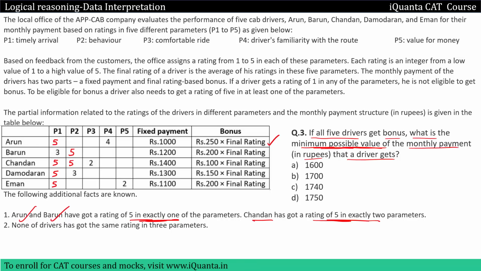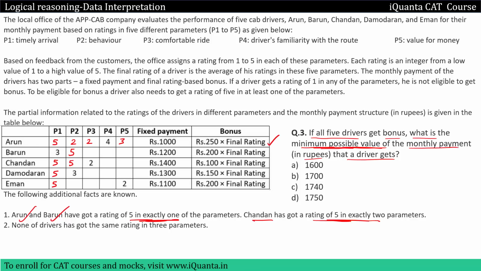Now my goal is to minimize the final ratings. For that I will minimize their ratings. So what is the minimum rating that I can give to Arun in the remaining parameters? Of course I'll give 2. I can again give 2. I cannot give 2 again because then a driver will have the same rating in 3 parameters. So I will give rating 3. So this is the minimum rating that can be given to Arun.